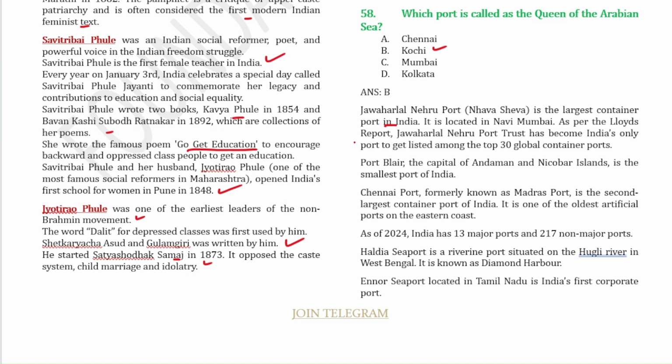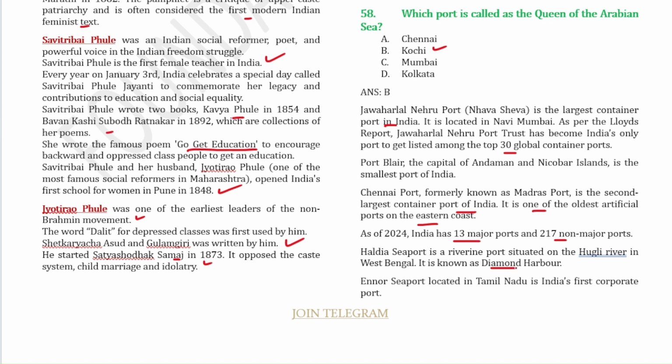As per the Lloyd's report, Jawaharlal Nehru Port Trust became India's only port to get listed among the top 30 global container ports. The smallest port is Port Blair, which is also the capital of Andaman and Nicobar Islands. Chennai Port is the 2nd largest container port in India, and one of the oldest artificial ports of the eastern coast. As of 2024, India has 13 major ports and 217 non-major ports.